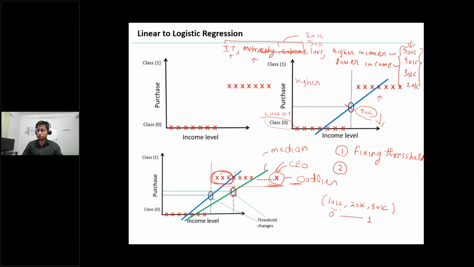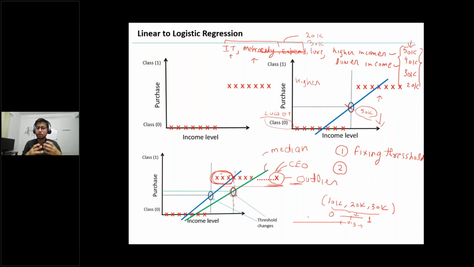Then you can easily set a threshold of 0.5, right? And you can say, okay, a probability value less than 0.5 belongs to class 0, and a probability value greater than 0.5 belongs to class 1. It will be very easy, right?